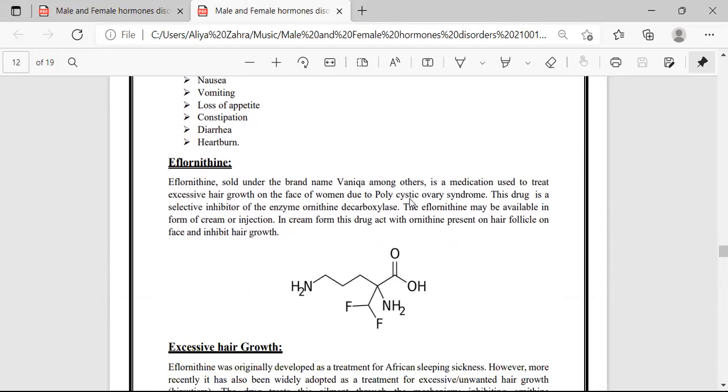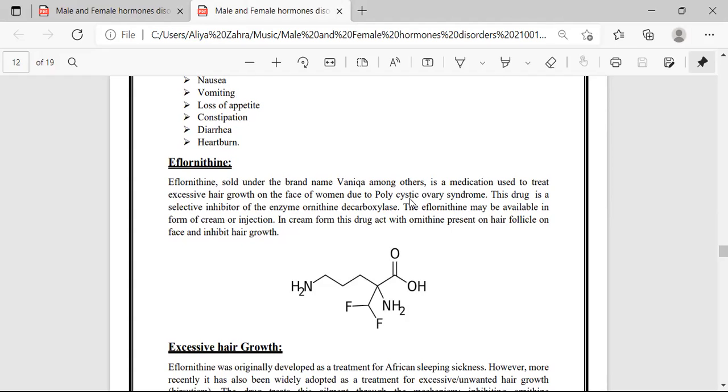The next drug is eflornithine. Eflornithine is sold under the name Vaniqa, and it's a medication used to treat excessive hair growth on the face of women during polycystic ovary syndrome. This drug is a selective inhibitor of the enzyme ornithine decarboxylase. Eflornithine may be available in the form of cream or injection. In the cream form, this drug acts with ornithine present on hair follicles on the face and inhibits hair growth.